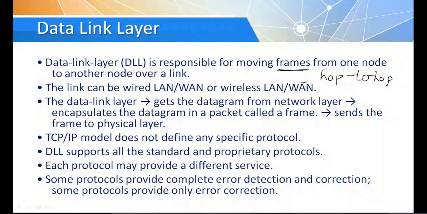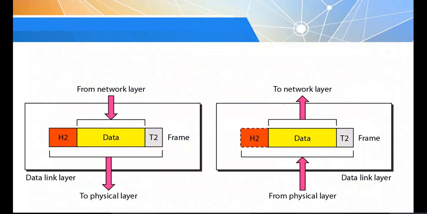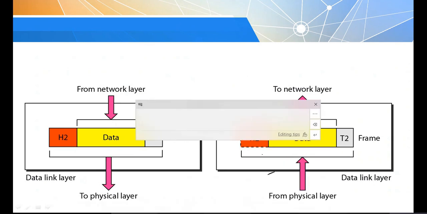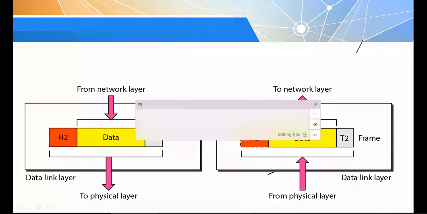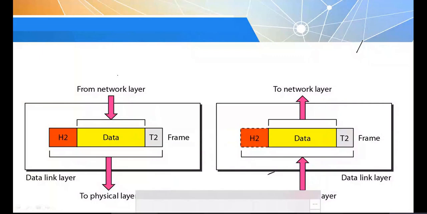Okay, so this is a hierarchical structure. I told you about the physical layer. Physical layer is over. Next we are focusing on the data link layer. To the data link layer, where is the data coming from? The data is coming from the network layer.